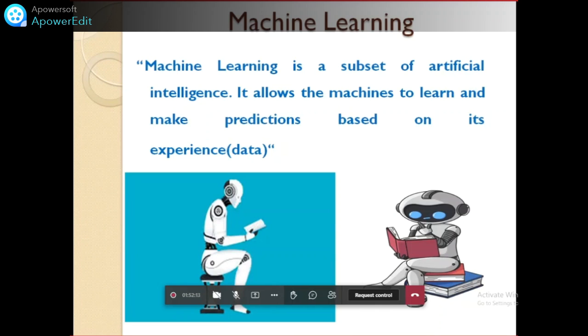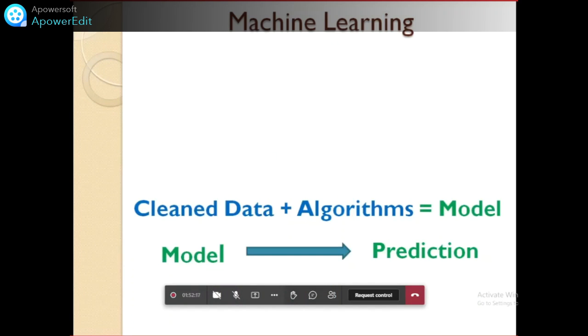We are going to learn this in a very systematic way. After that, as I told you, this equation is very famous. In machine learning, I am constantly using the words clean data. Clean data plus algorithms is equal to model. This line is the world of machine learning. The algorithm learns from the clean data, the output is a model, and that model is used for the prediction of future data. In these two lines, the machine learning world is finished. Then we are going to learn algorithms in that.